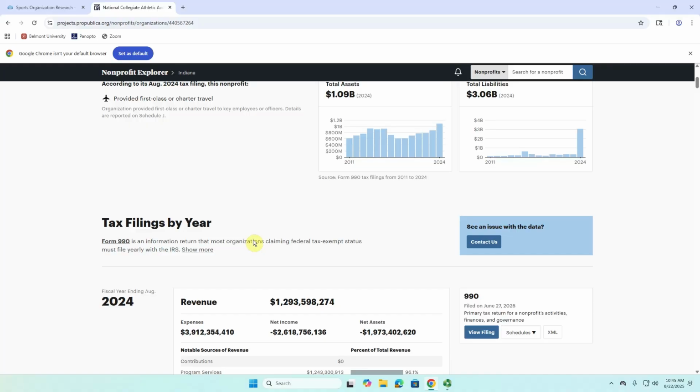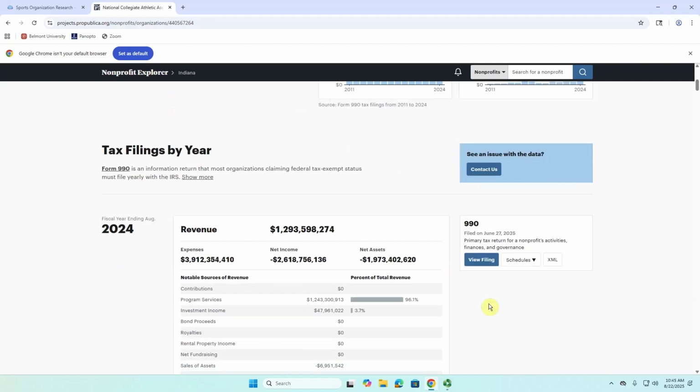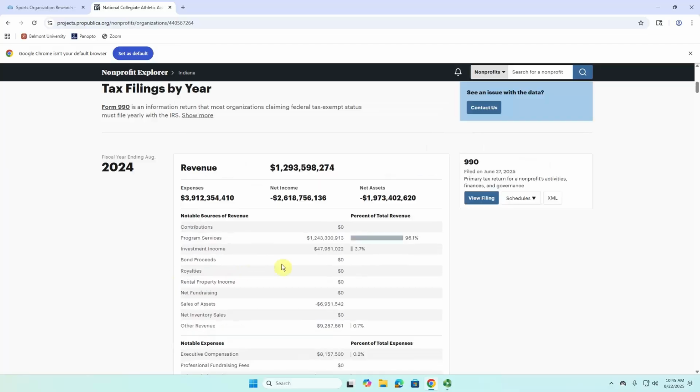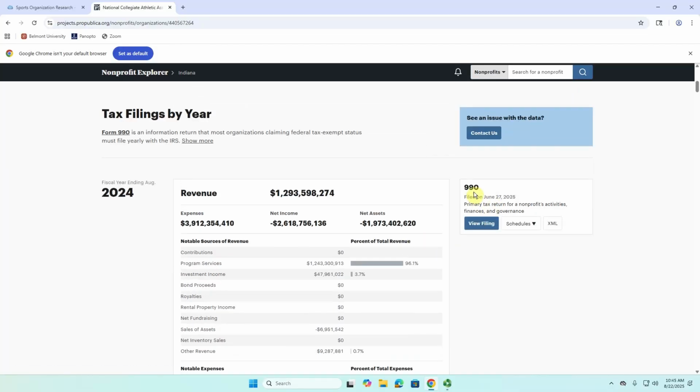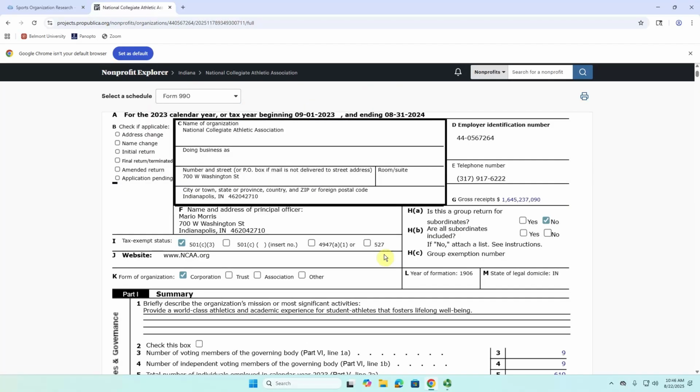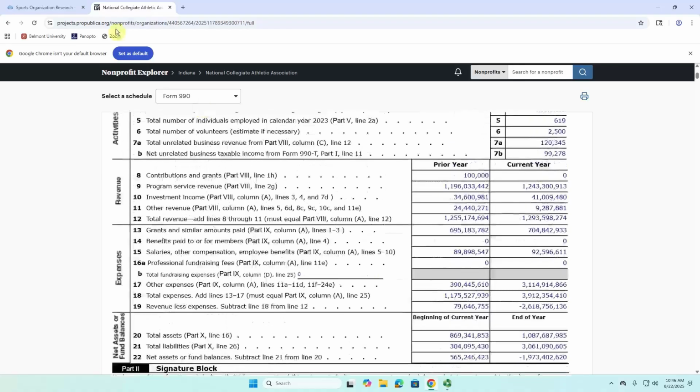There are some nonprofits, like churches or religious organizations, that don't necessarily have to fill out this form or make that public, but for most other organizations, they are legally required to share this information. We can see ProPublica's analysis of that right here. But if we go to the right and we click where it says 990, we can click on this blue button where it says view filing right here and see the original tax form that they filled out.